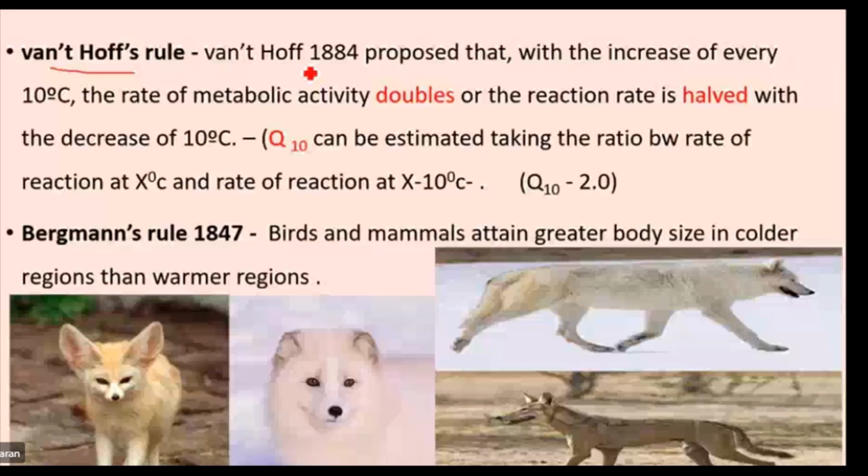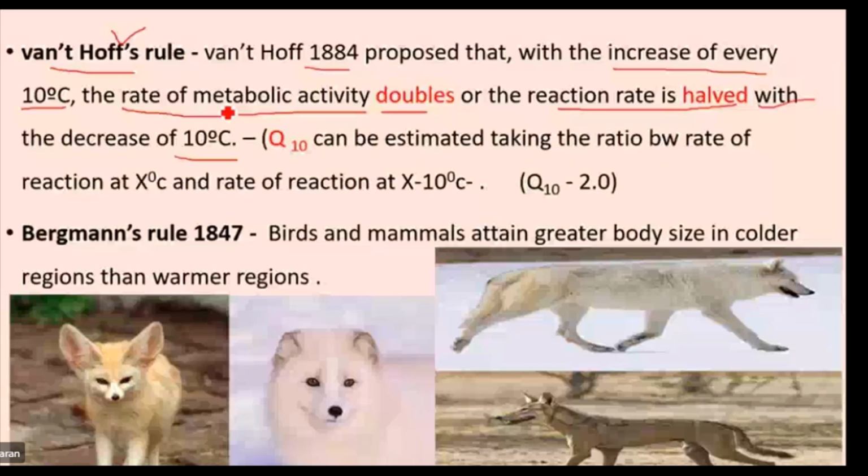He said that with every increase of 10 degrees Celsius, the rate of metabolic activity is doubled. At the same time, the reaction rate is halved. The metabolic reaction rate is halved with every decrease of 10 degrees Celsius. Such a rule is called the one-half rule. Okay.